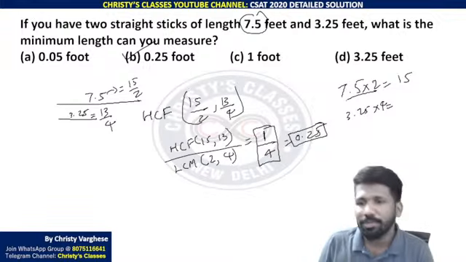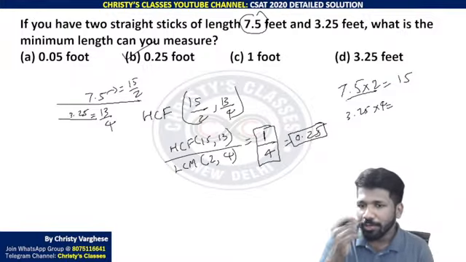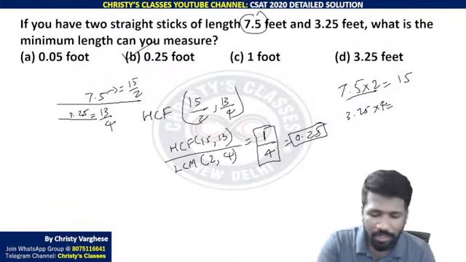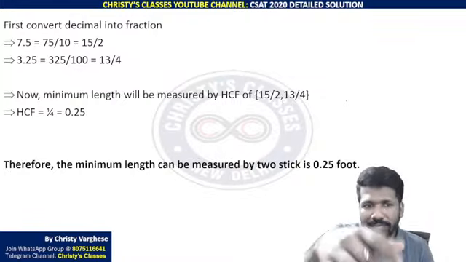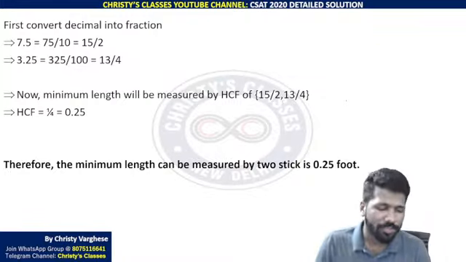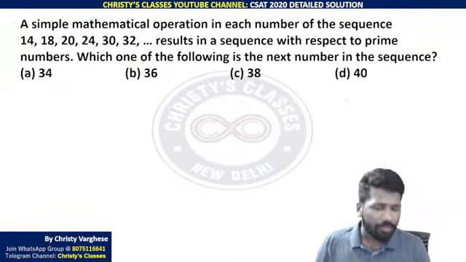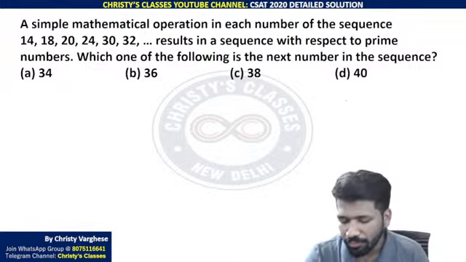Likewise, different possibilities you can trial and error for 3.25 to reach which values. That is a subtraction idea we are using. Due to lack of time, I am not explaining more about it, but 0.25 will be the answer. This is the theory of how you can do this question. Okay, then this question is a series-based question, based on numbers idea also. So make a try, all of you.